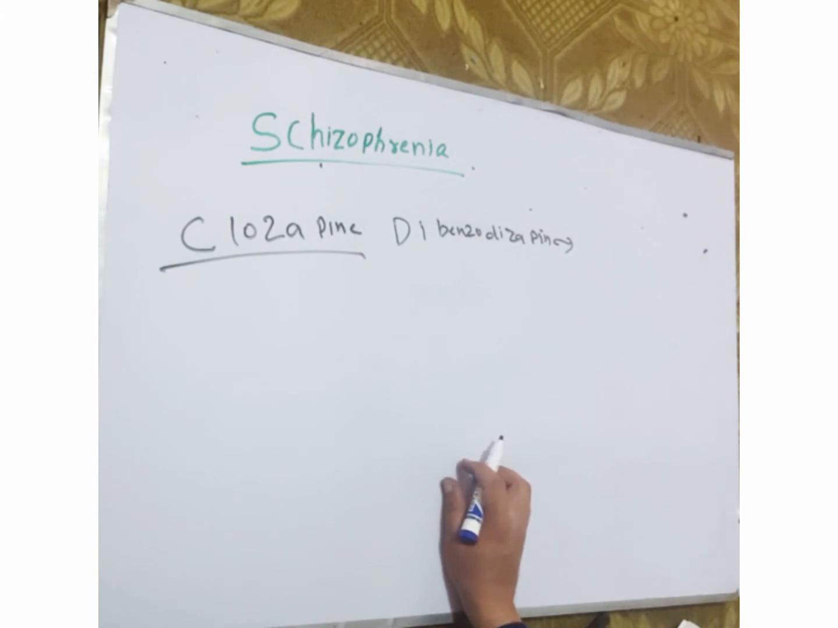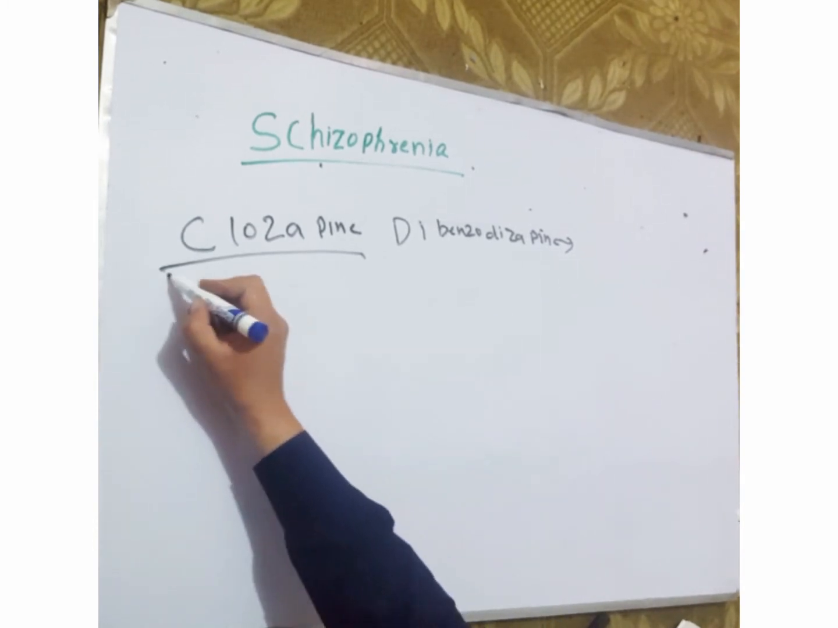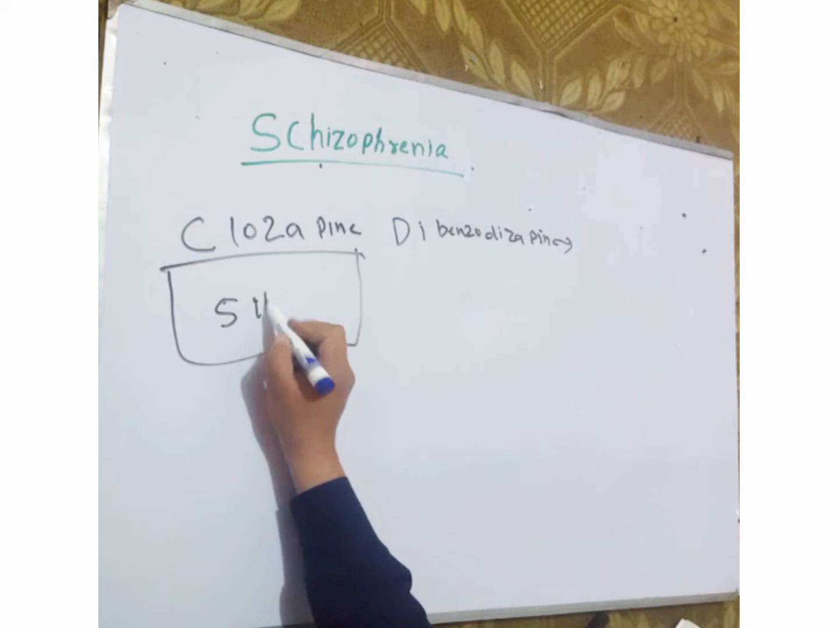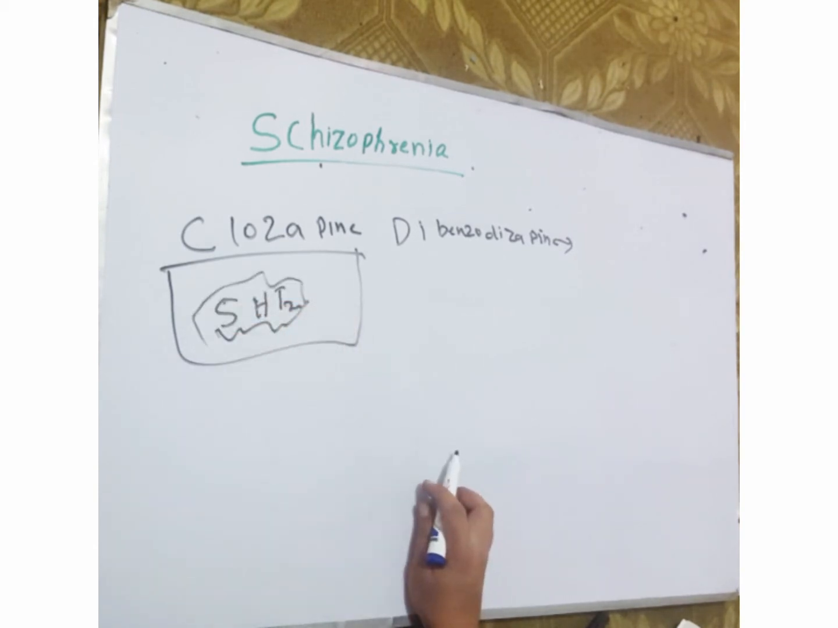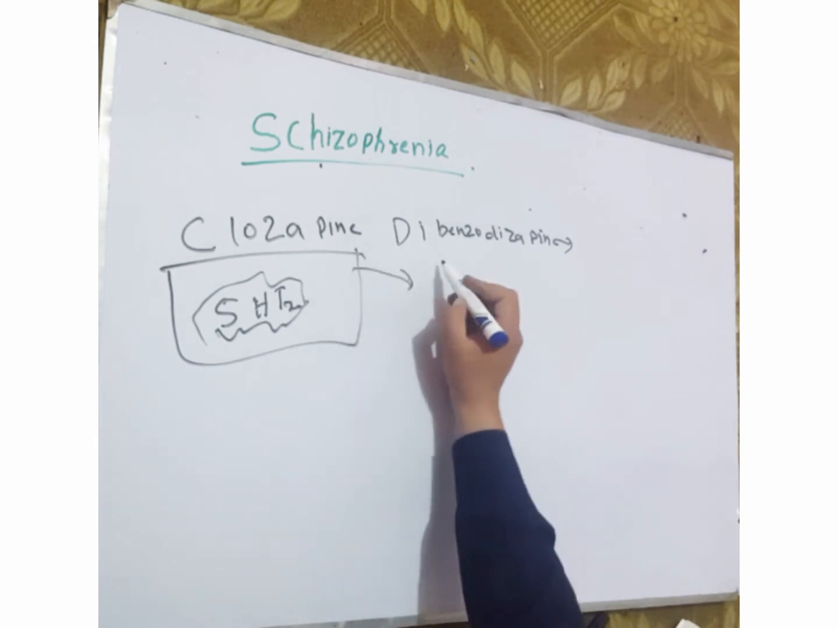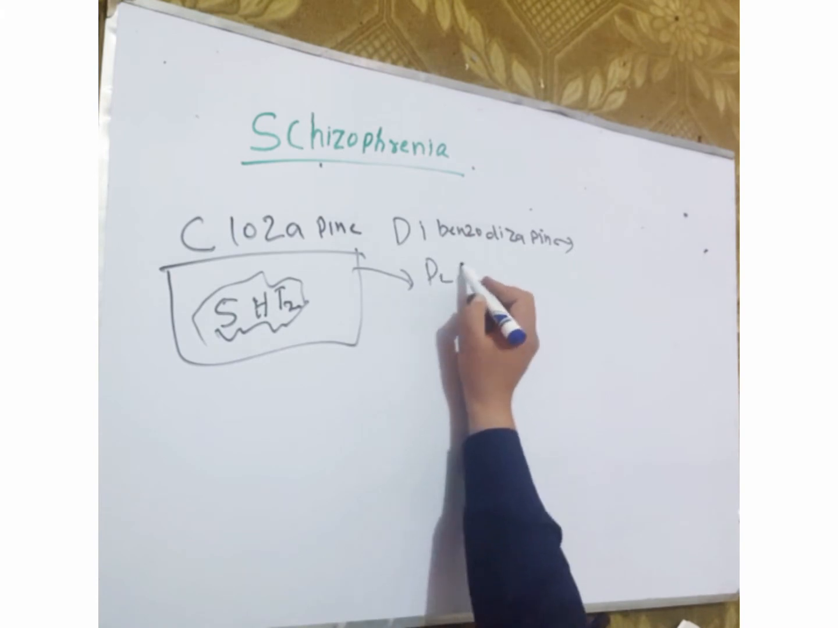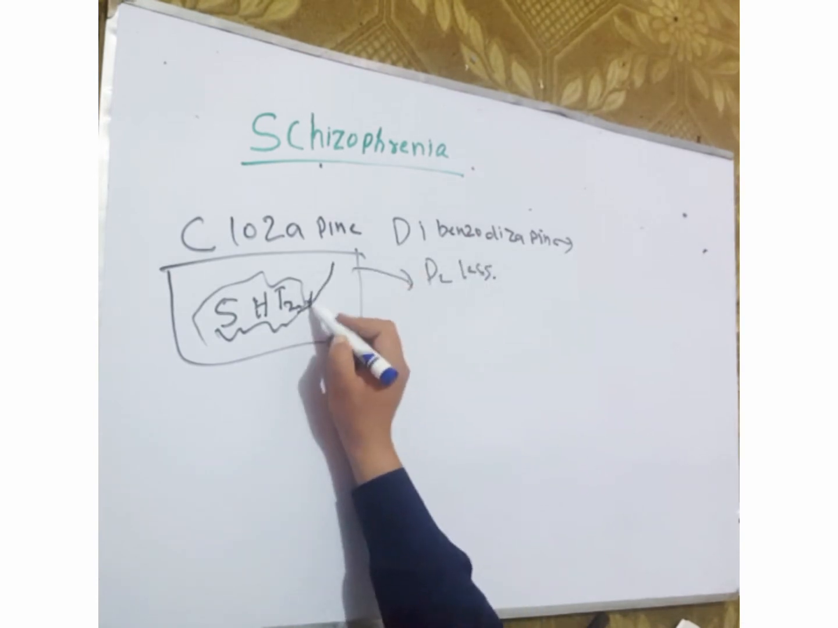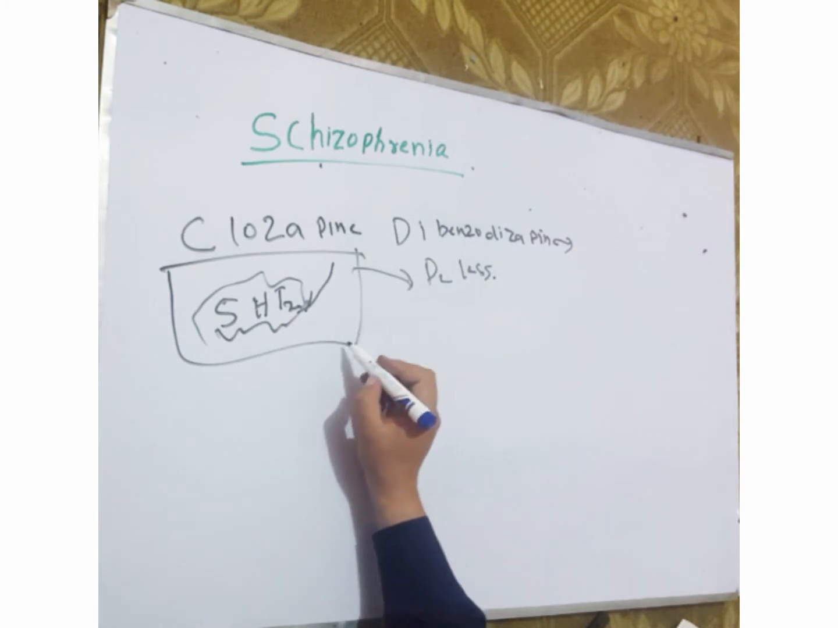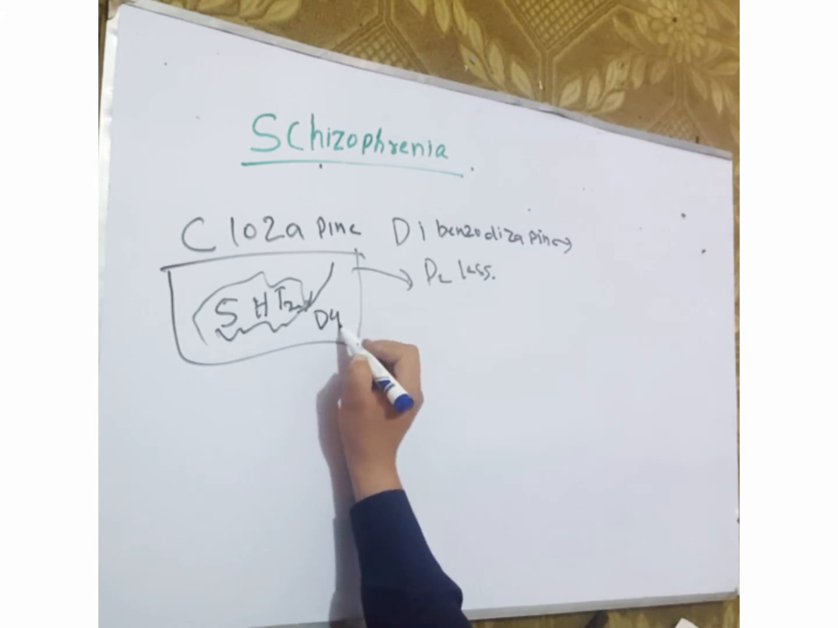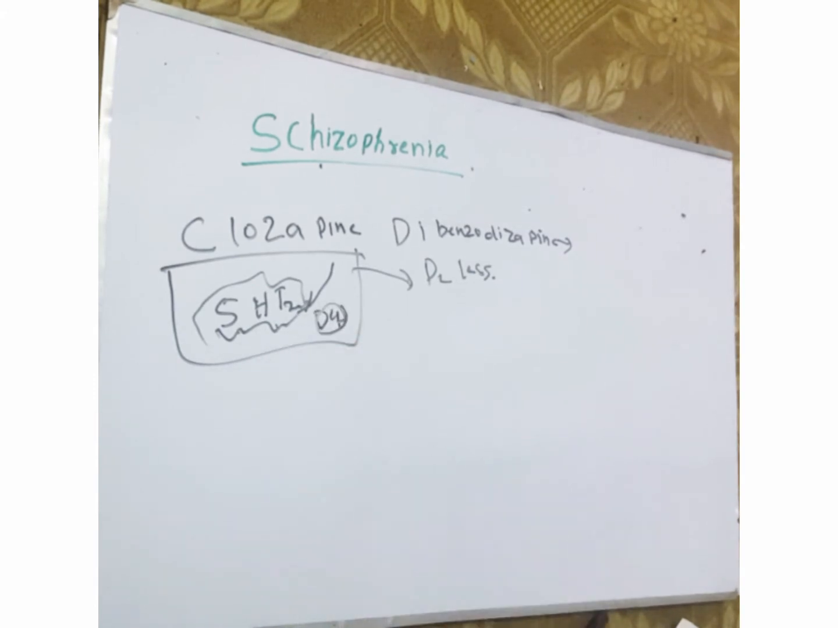Clozapine has a greater potency in blocking the 5-HT2 receptor. It also blocks the D2 receptor, but less. It has more effect on blocking the 5-HT2 receptors, and it has higher affinity for blocking the D4 receptor.